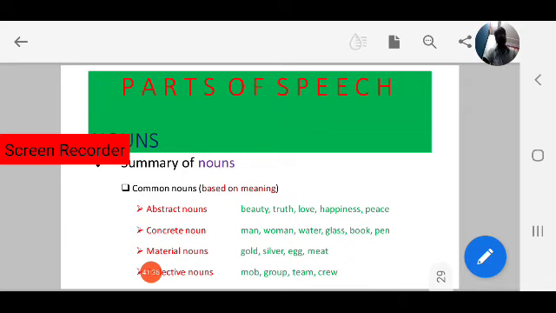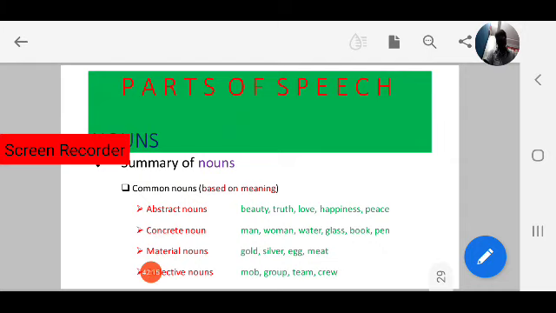Okay, for example, man, woman. We can recognize them by our senses. Man, we can see, we can hear, we can touch. Woman, water, glass, book, pen. Okay, like that. These come under concrete nouns. Don't forget the difference between abstract nouns and concrete nouns. Abstract nouns cannot be detected. Concrete nouns can be recognized or detected by our five senses.